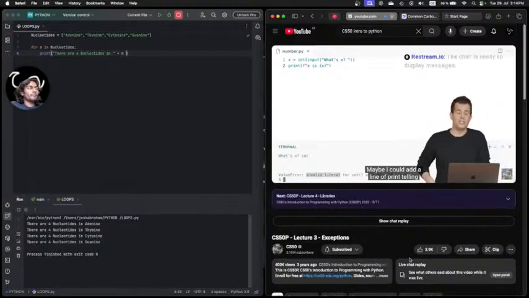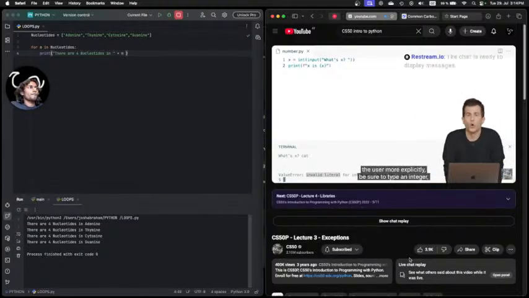Maybe I could add a line of print telling the user more explicitly, be sure to type an integer, or please don't type cat, please don't type strings. Of course, the user might still not oblige. They might not be reading the instructions. So that too is probably not an effective strategy.